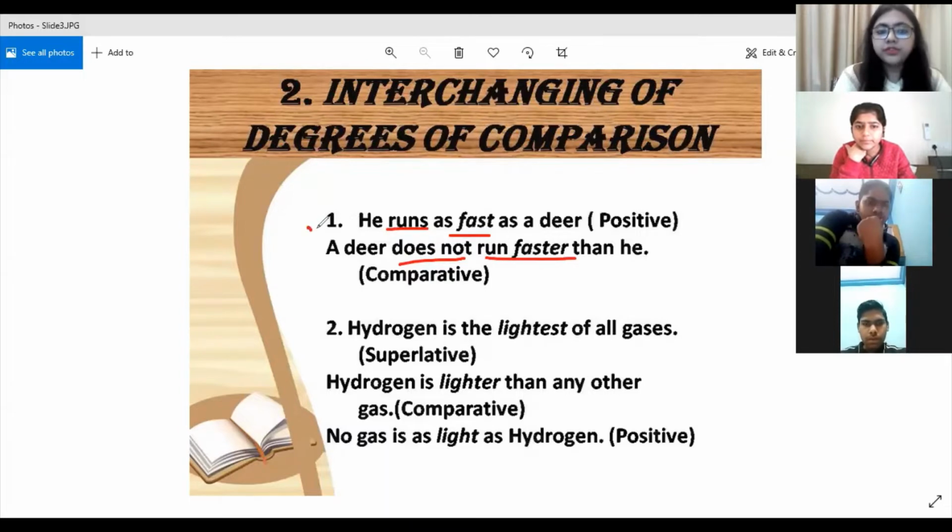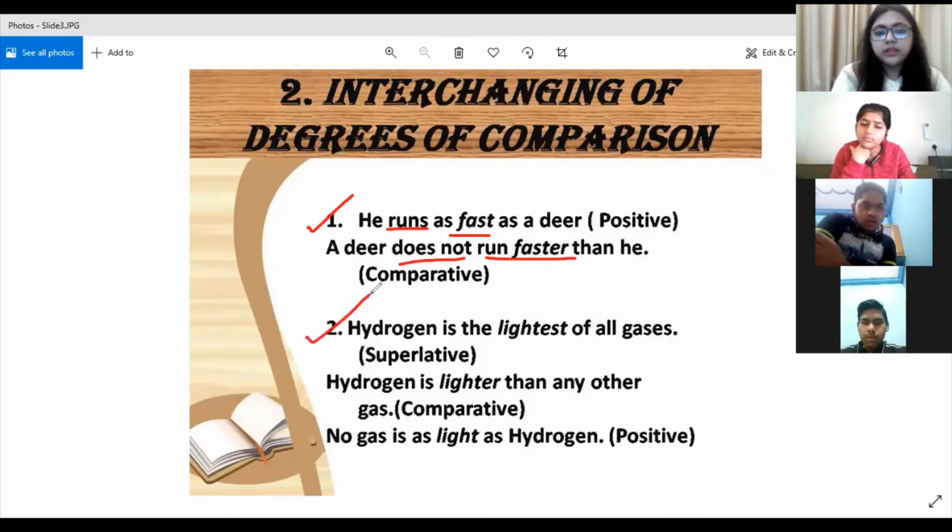Why? Because the first sentence, as you can see, is in which tense? Simple present, right? And how do you write the negative form of a simple present tense? By using a do verb: do, does. That is why we have used does not. Are you getting this point? Runs. How do you write the negative form of runs? We write it as does not run.